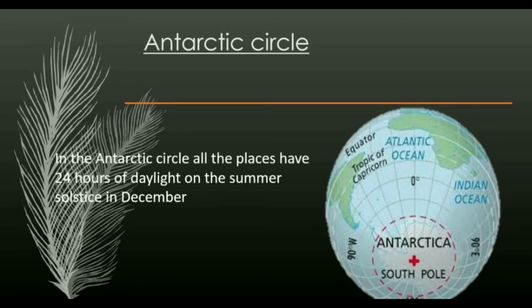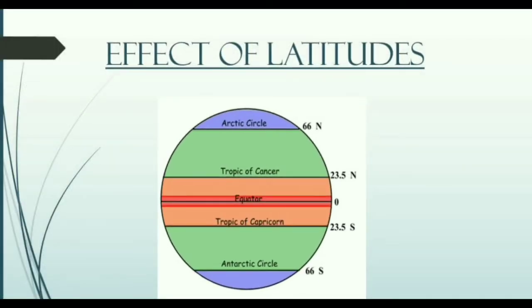Now, what are the effects of latitude, children? We will see the effects of latitude we have studied so far. That is, the climate of a region depends on which latitude it is situated. It is seen how close the latitude is or how far the latitude is on which the region is located from the equator.